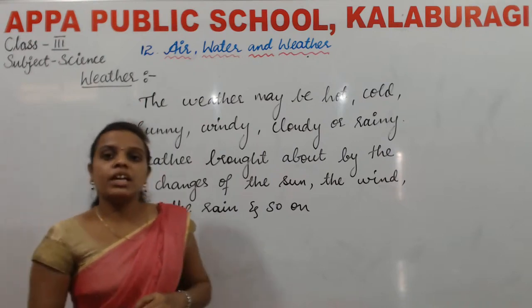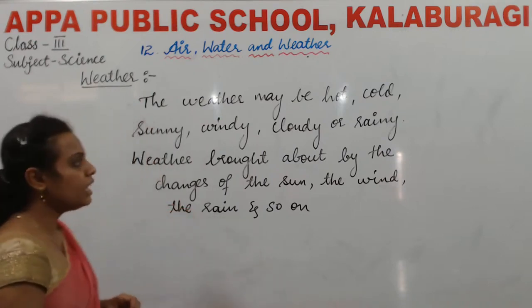Sometimes the wind blows very fast and it rains very heavily.